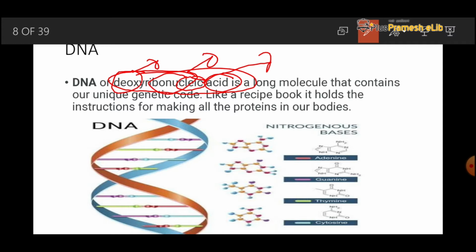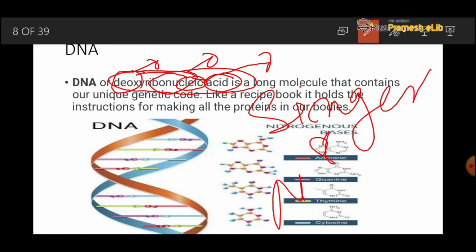The DNA structure is double helical, and this is given by the two scientists, Singer and Nicholson.